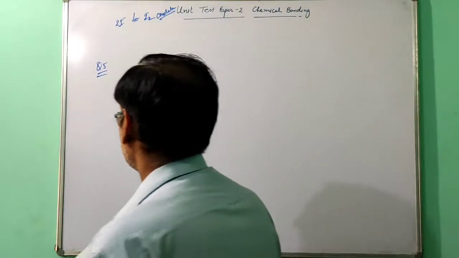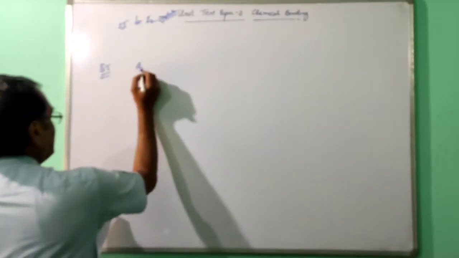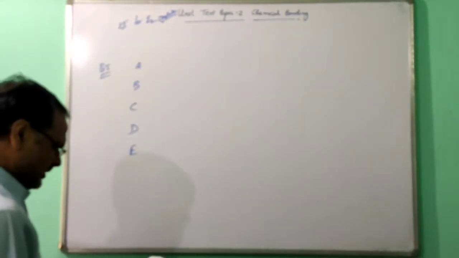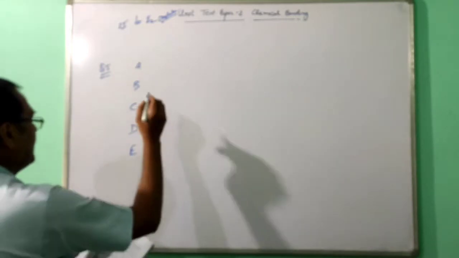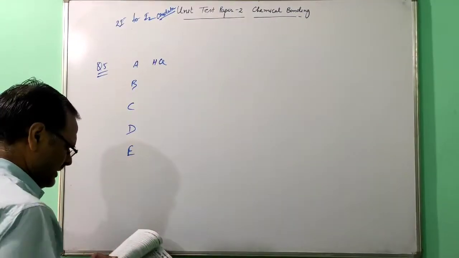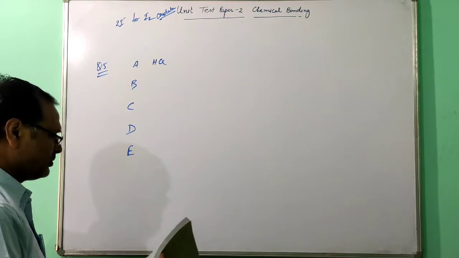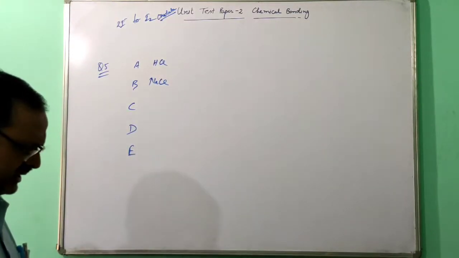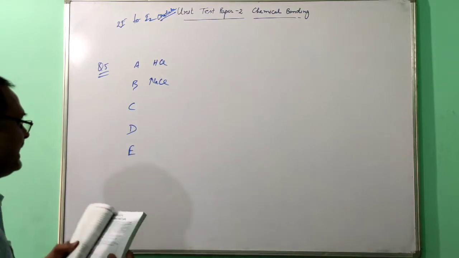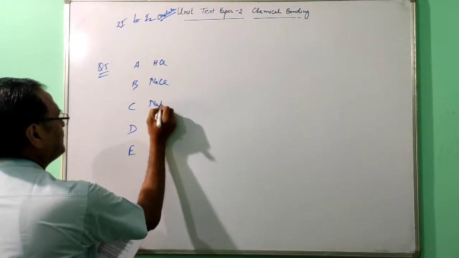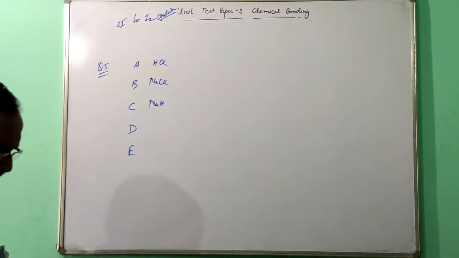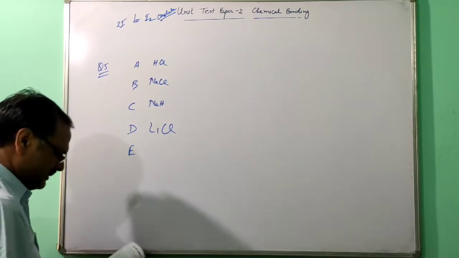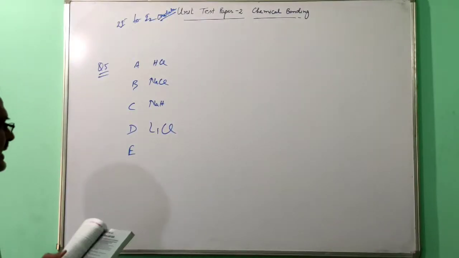So let me write here, otherwise people will be confused. A, B, C, D, E. The first one is hydrogen chloride, second is sodium chloride, third is sodium hydride, and lithium chloride, then carbon tetrachloride.